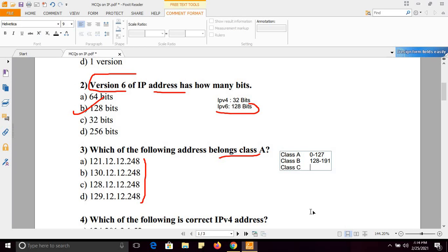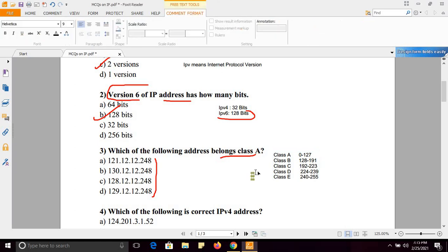Class C, 192 to 223. Class D, 224 to 239, and class E, 240 to 255.